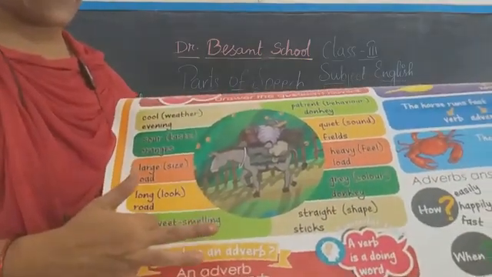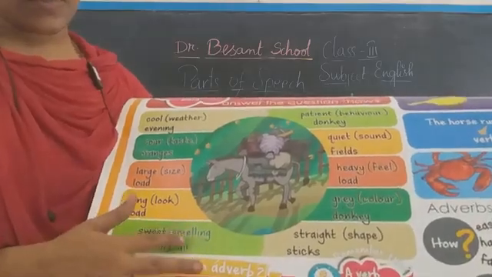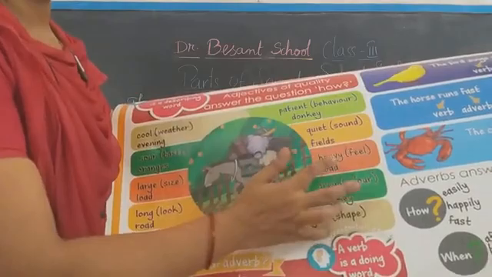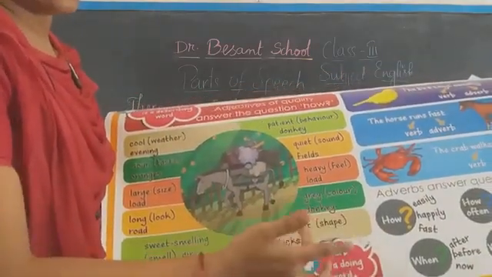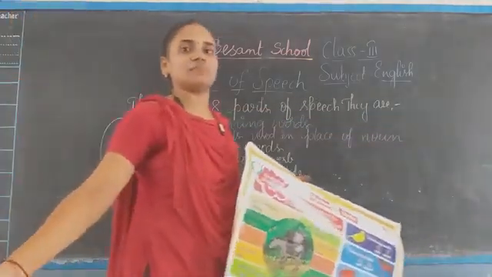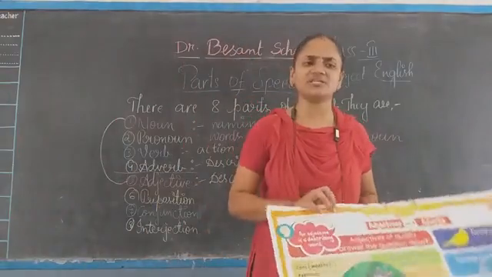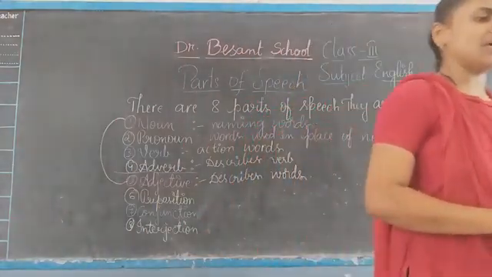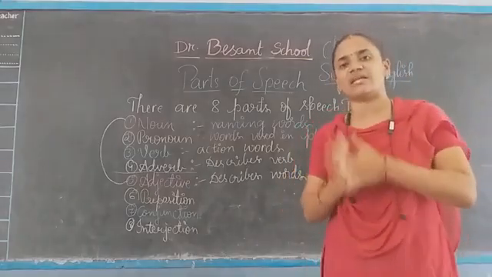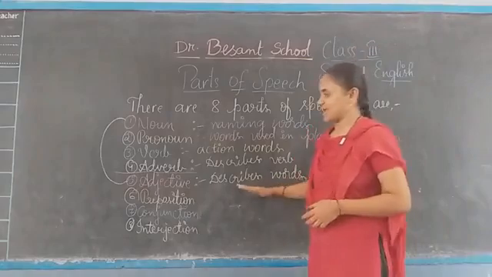All these are adjectives only. Smell, sweet. Behavior, quiet, heavy, grey colors, straight, or I have a straight rope. Whatever you describe the nouns with, all those words which we use to describe the nouns, those are adjectives.